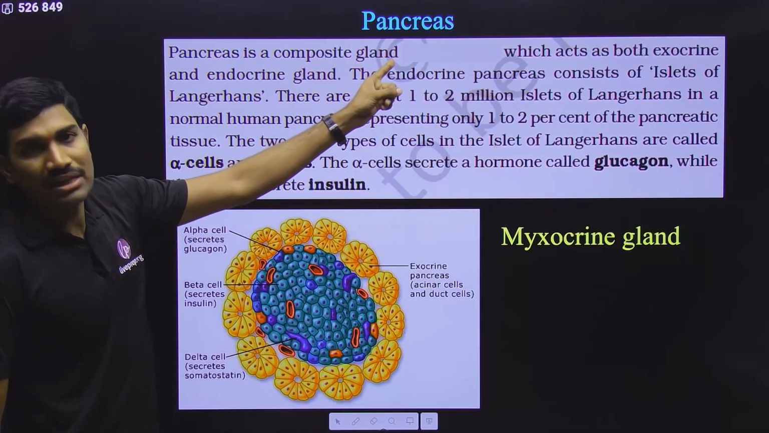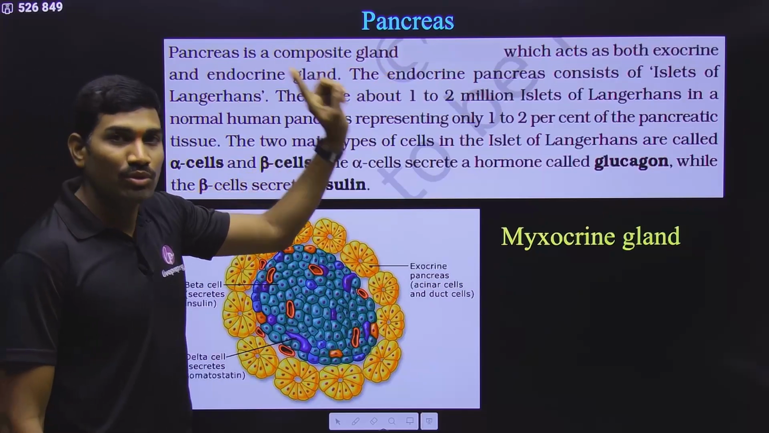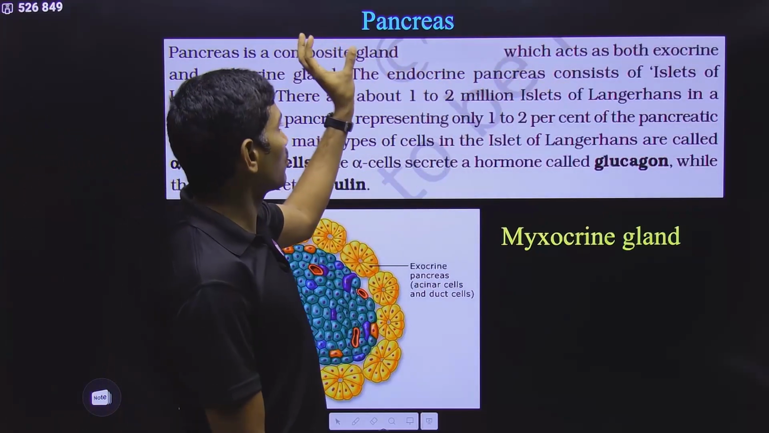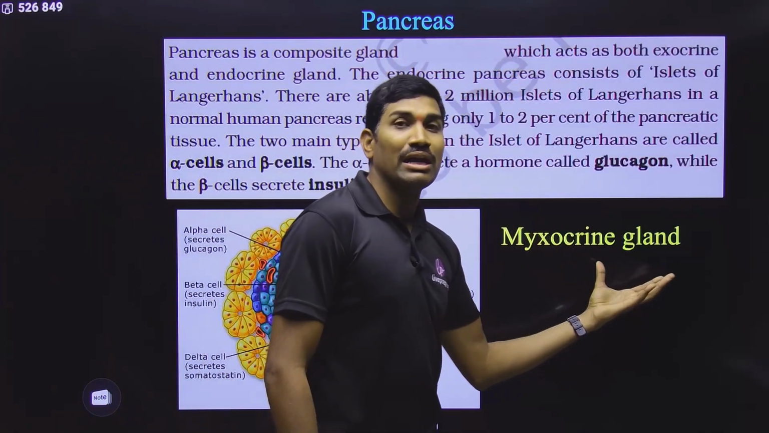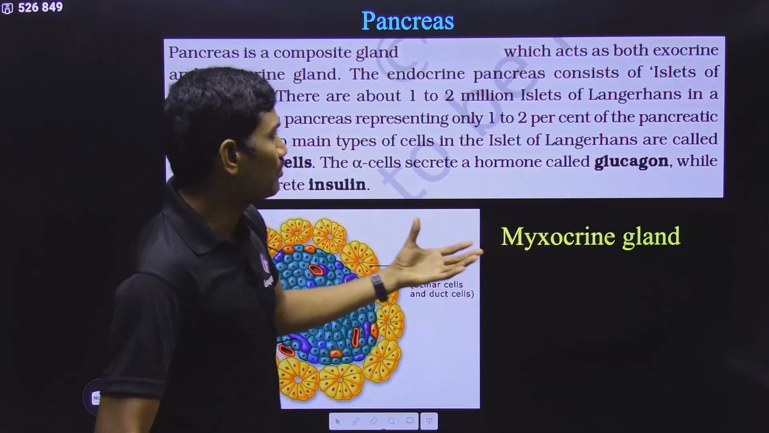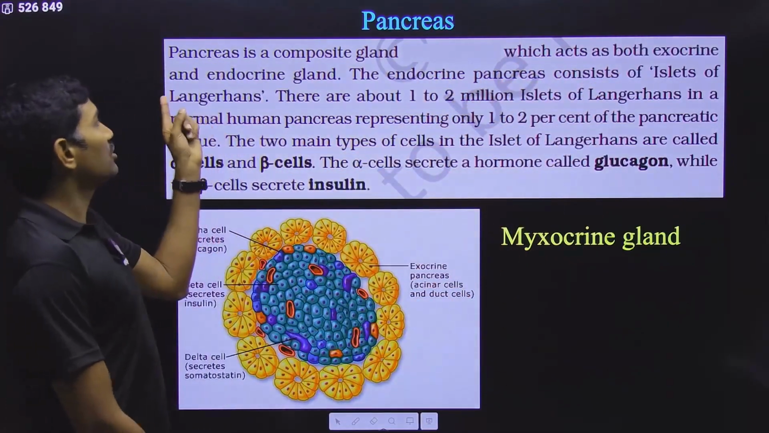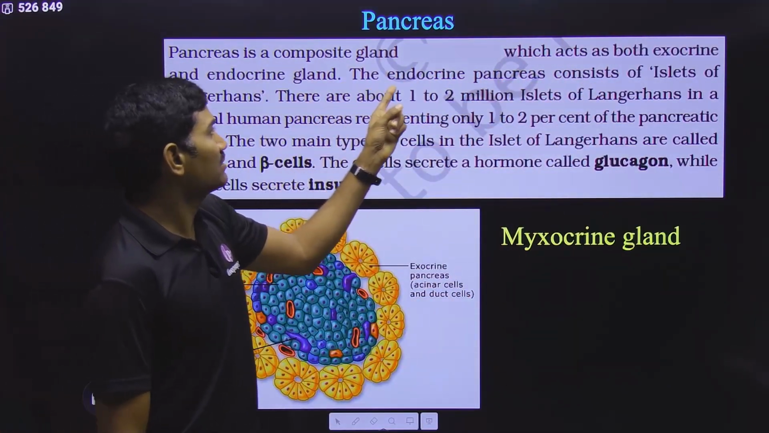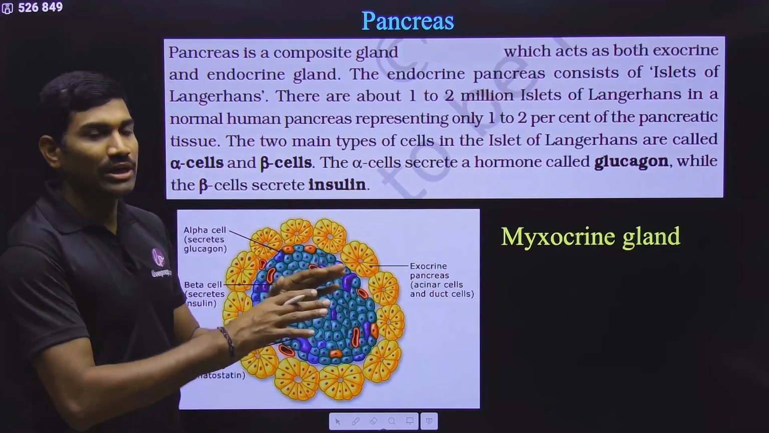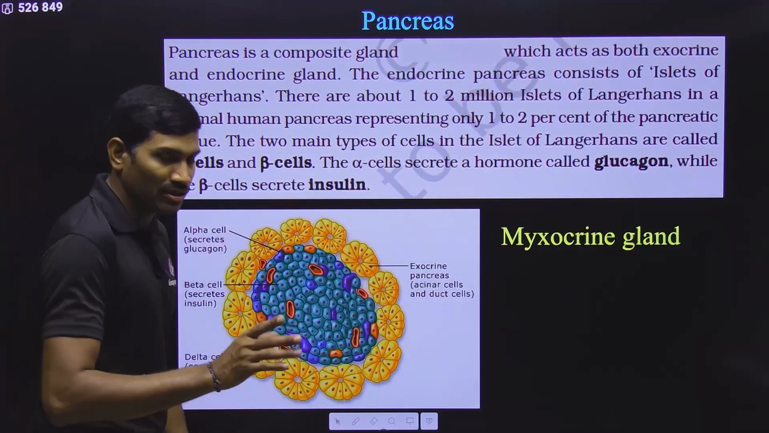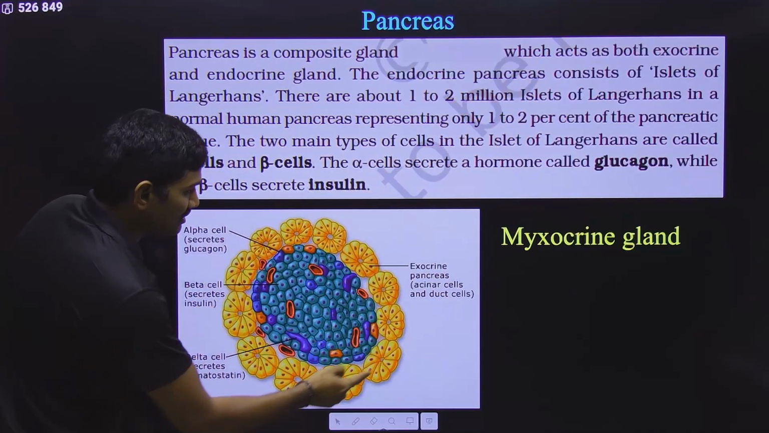So pancreas is a composite gland because it is having both exocrine and endocrine parts. That's why it is called a composite gland. It is also called a mixocrine gland. It is having both parts, which act as both exocrine and endocrine glands. The endocrine pancreas, endocrine part, so please remember this is what you are talking about, and these are the acinar cells.